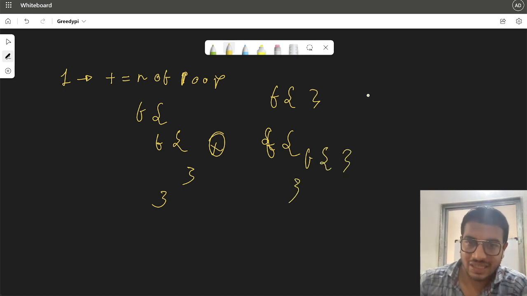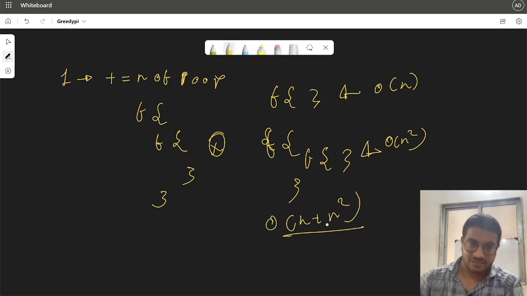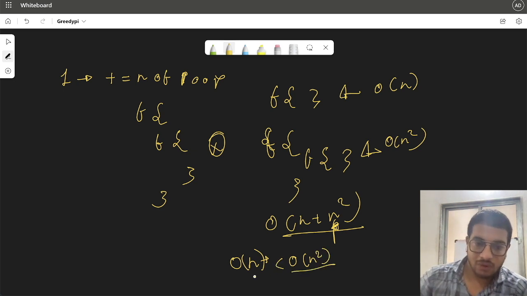In that case, you would argue that we will be multiplying time complexity for this, which would be O of n square, and we'll be adding the time complexity of this, that is O of n. The total time complexity would be O of n plus n square, and this would be our final answer. But while calculating time complexity, we only take into consideration the highest power, that is n square. So in this case, it would be O of n plus O of n square, and this complexity is greater than this, so it will overpower this.